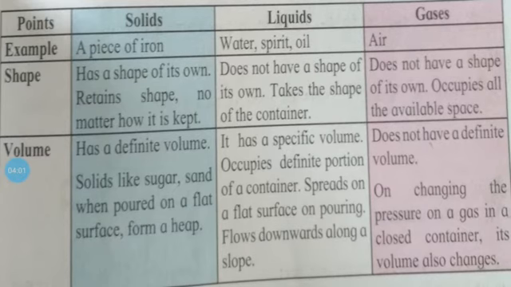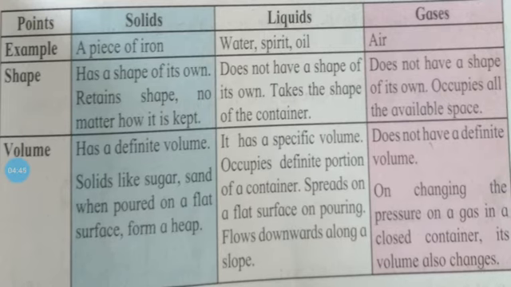After that, the third state is gases. The example of gaseous state is air. Does not have a shape of its own. Gases do not have a shape of their own, they occupy all the available space. The hollow space we see here and there is totally occupied by the air. Volume: does not have a definite volume. On changing the pressure on a gas in a closed container, its volume also changes.